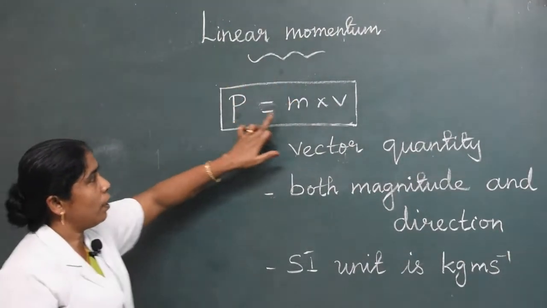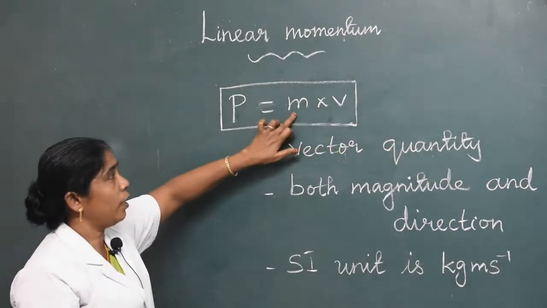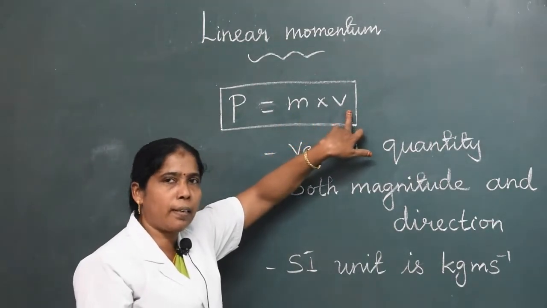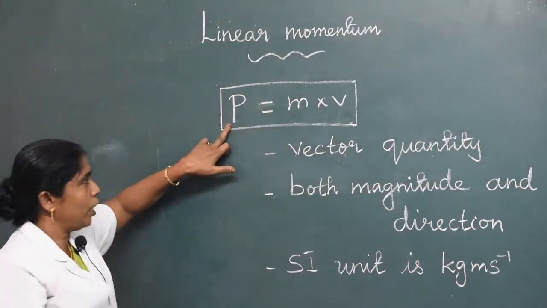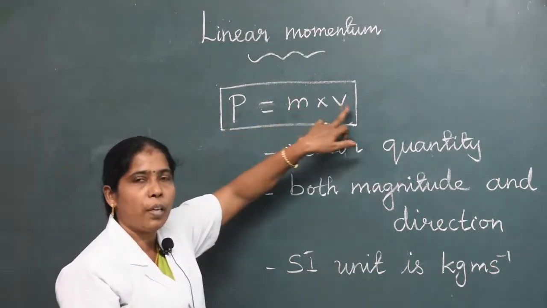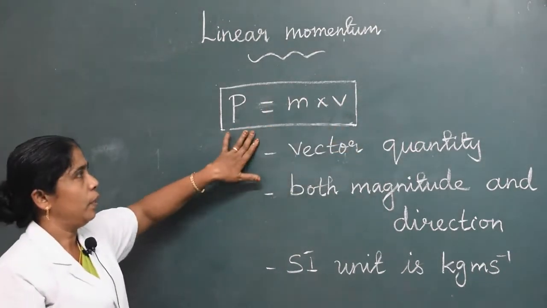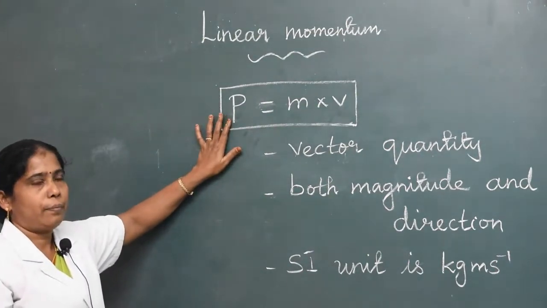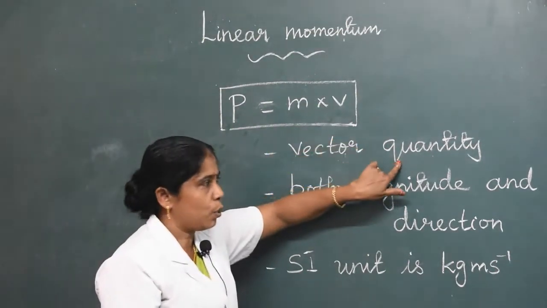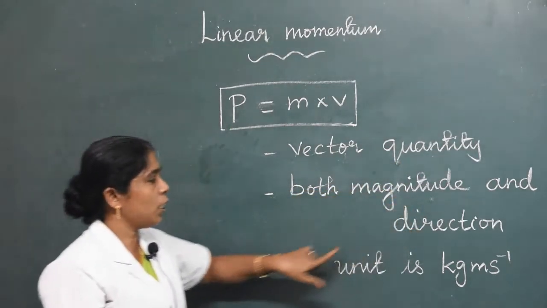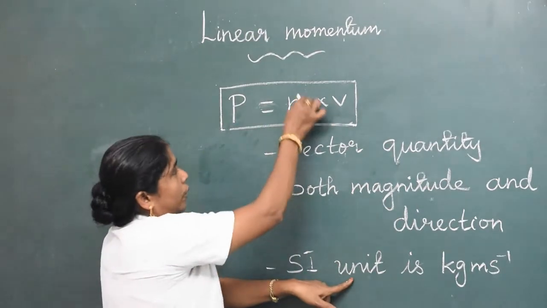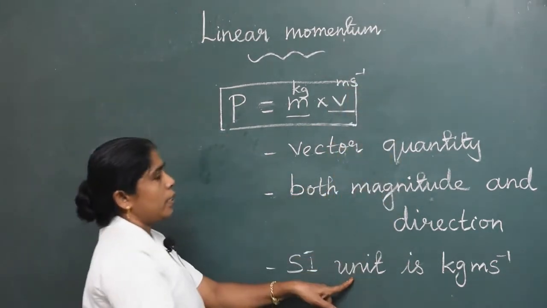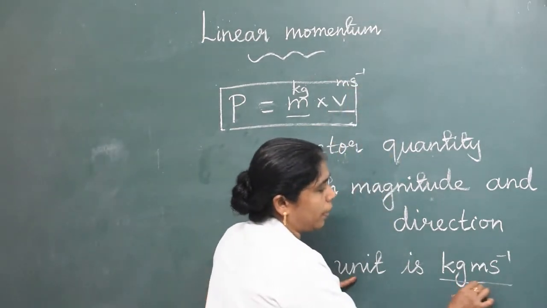Linear momentum means mass into velocity. Mass is the amount of matter contained in a body. V is velocity, the rate of change of displacement is called velocity. Then linear momentum P equals m into v, mass into velocity. Define linear momentum. The product of mass and velocity is the magnitude of linear momentum. Linear momentum is a vector quantity, so it has both magnitude and direction. The SI unit of linear momentum: mass unit is kg, velocity unit is meter per second. So the SI unit of linear momentum is kilogram meter per second.